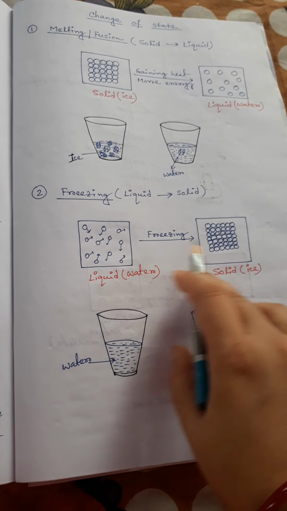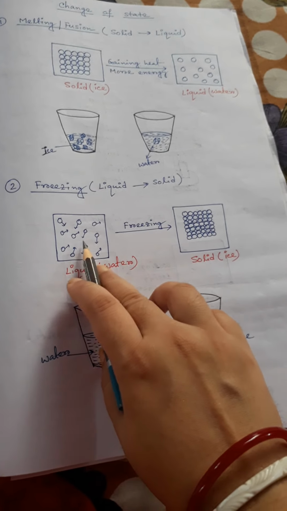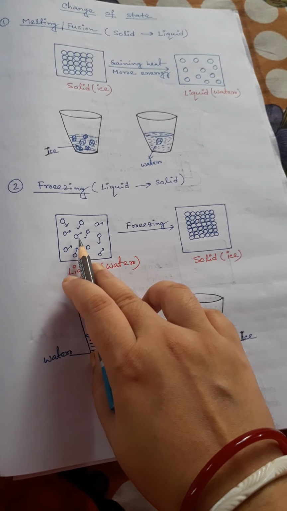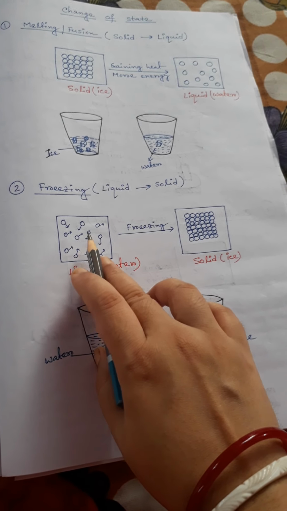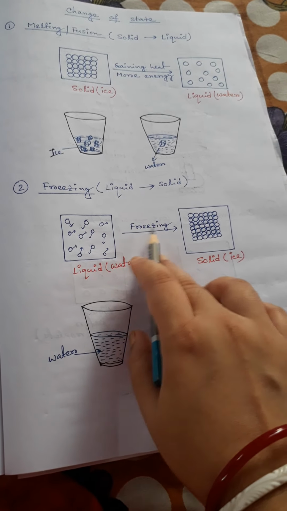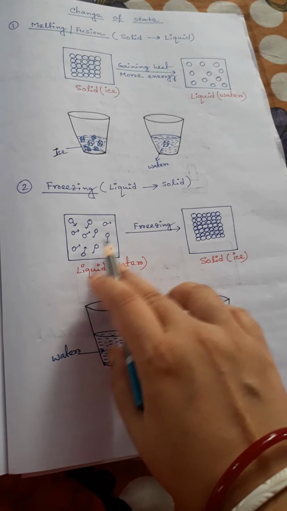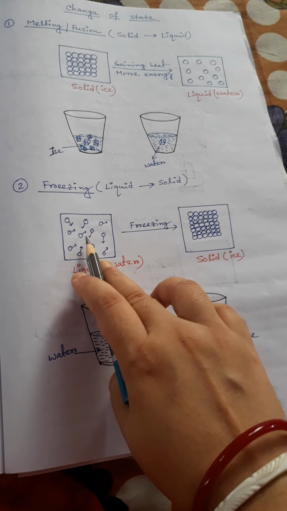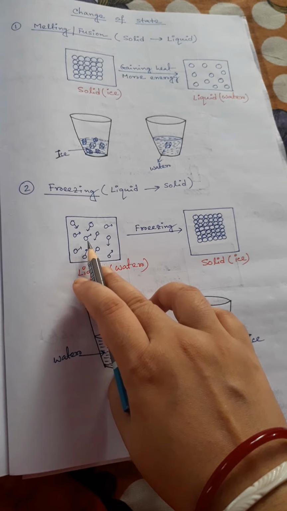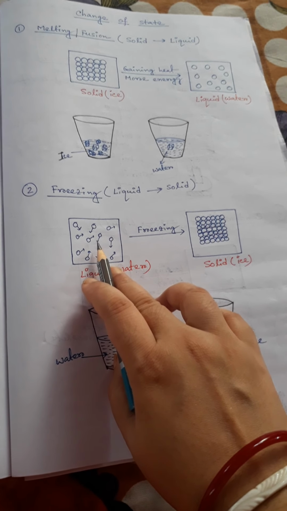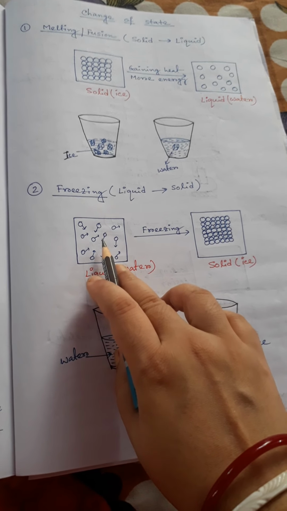The process is known as freezing. So when they lose energy, there is a strong enough intermolecular force of attraction to lock them into a fixed position.